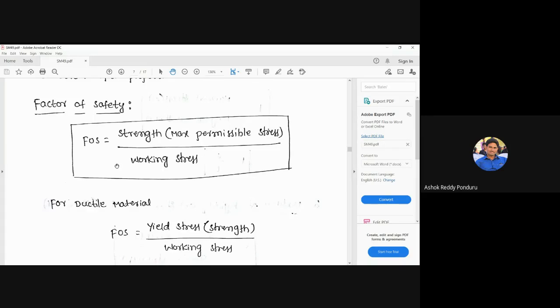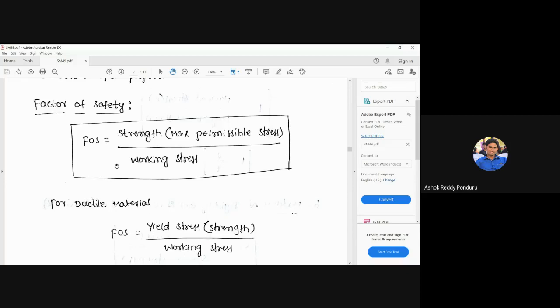Because of these drawbacks, not only sigma equals P by A, but also sigma equals M by Z and tau equals T by Zp, all these expressions depend upon a number of assumptions. So we can calculate the stress, but it is not an exact value, no doubt. It is just an approximate value.